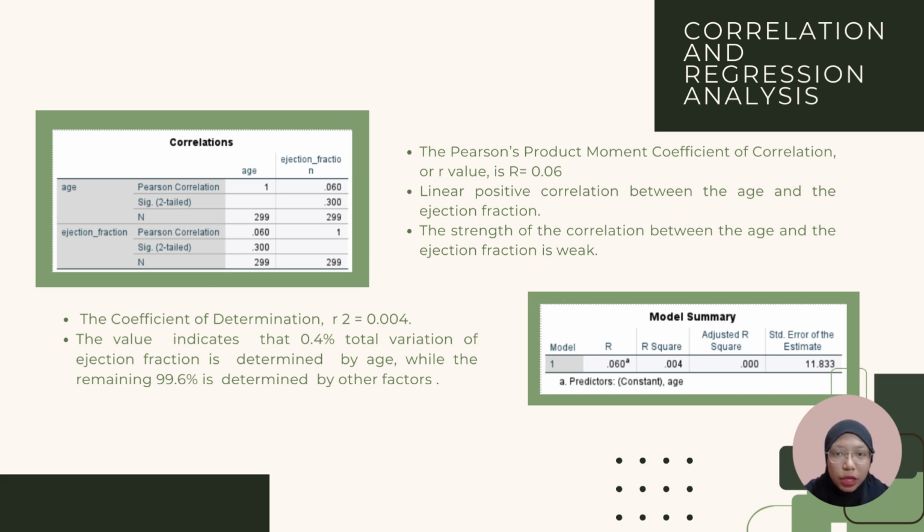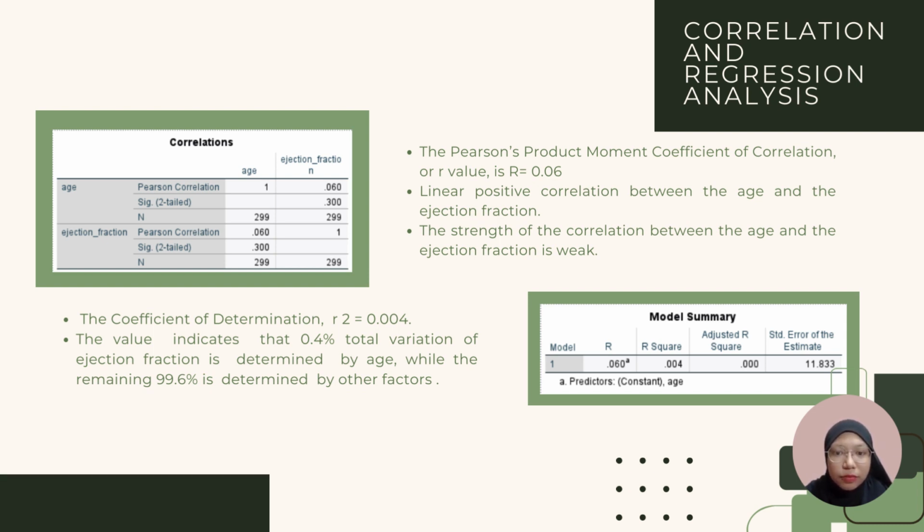Moreover, R squared equals 0.004 is used to express the coefficient of determination, also known as the R square value. The value indicates that 0.4% total variation of ejection fraction is determined by age, while the remaining 99.6% is determined by other factors.